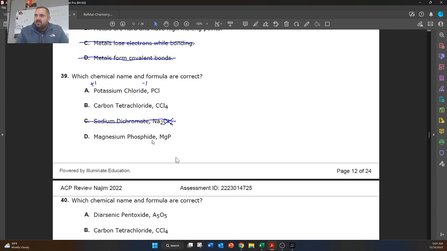Magnesium phosphide. This one is incorrect because magnesium has a +2 charge, and then phosphide has a -3 charge, which means you need 3 magnesiums for every 2 phosphides. So the correct formula would be Mg3P2. Oh, so this one is incorrect because potassium is not P. Potassium is K, KCl. So that's why A is wrong. So the correct answer here is going to be B.